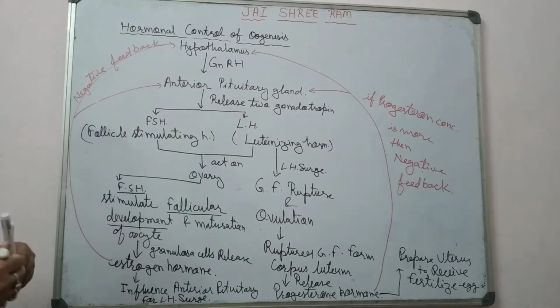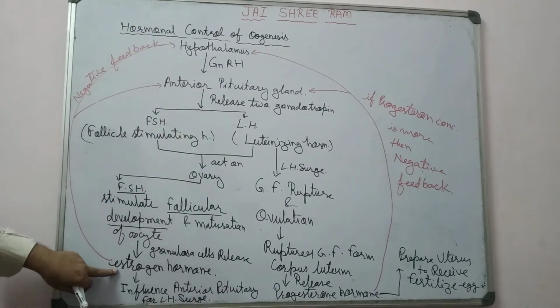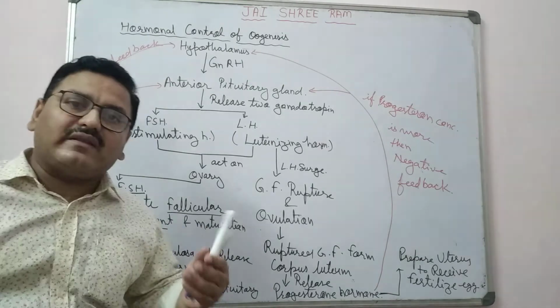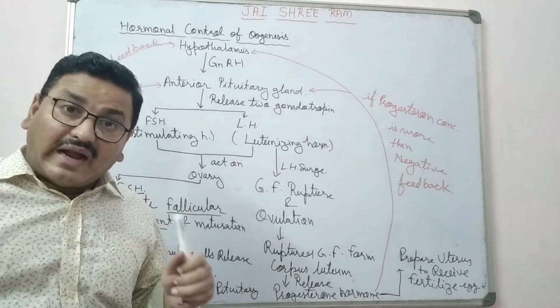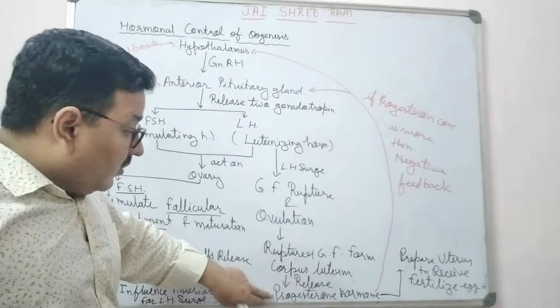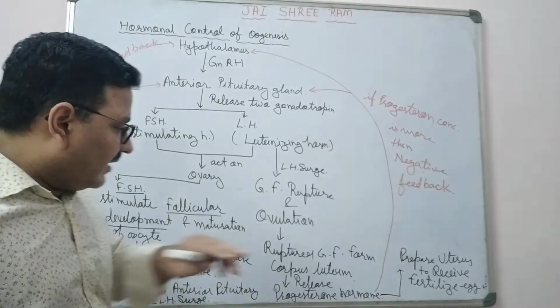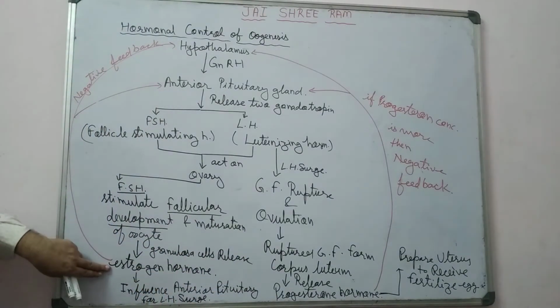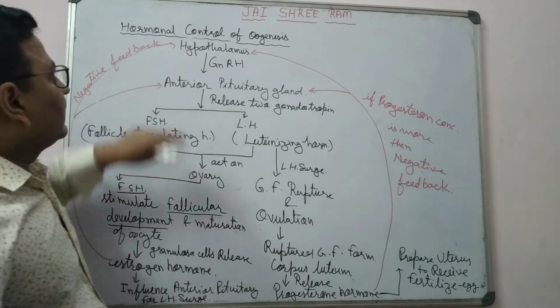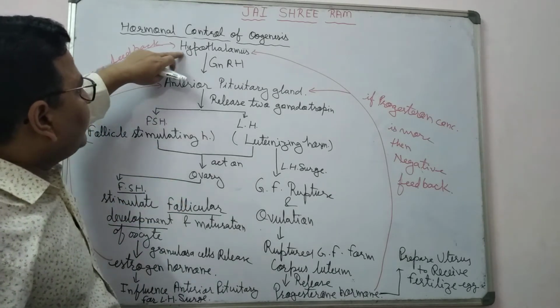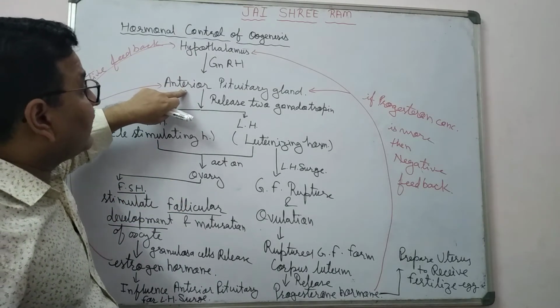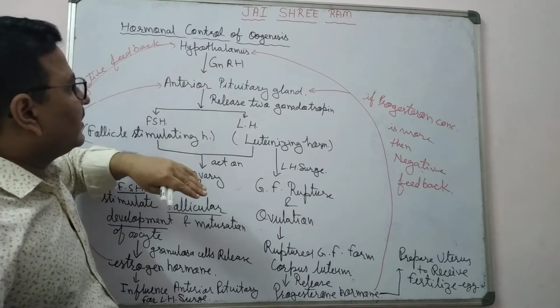But in which condition? When the concentration of estrogen or progesterone is more than the required amount. At that time, more concentration of progesterone or more concentration of estrogen inhibits the hypothalamus and anterior pituitary gland from releasing their secretions.